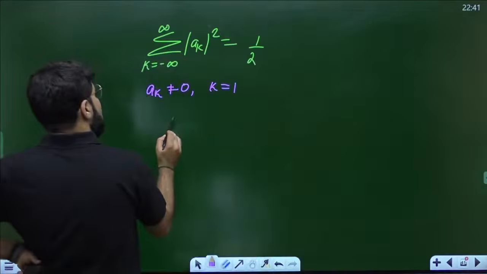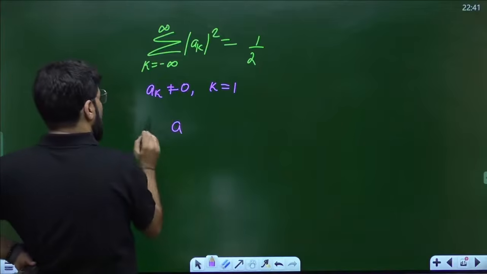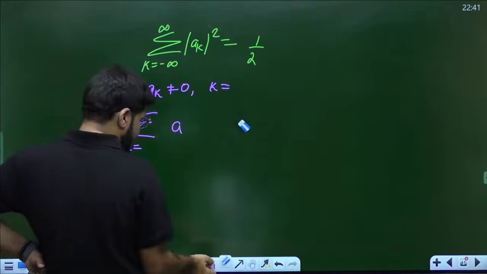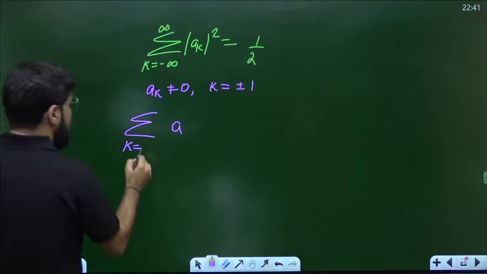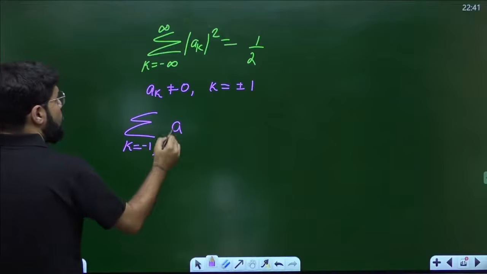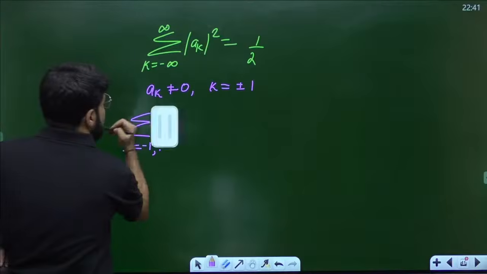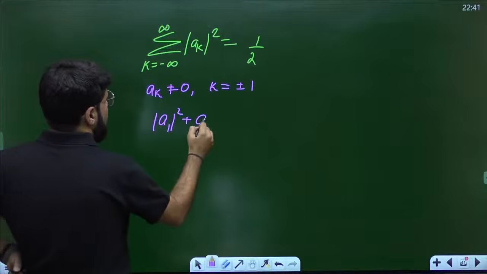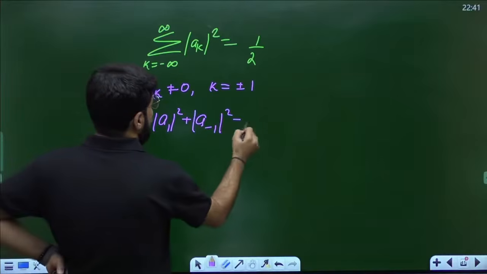Okay, so that means summation for k equal to plus or minus 1, both will be left. K equal to plus or minus 1, so summation over k is minus 1 and 1. Only two values will be left. We take mod ak square. Okay, mod of a1 square plus mod of a minus 1 square will be half.